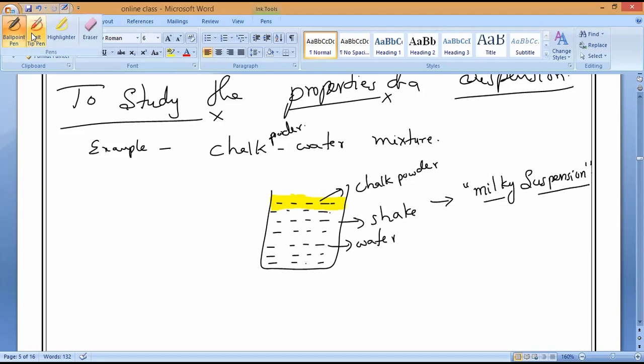So the small particles are floating. That is the chalk powder. Everywhere inside the water, we can see that the particles are floating without dissolving in it. So what do we call these particles? Chalk particles.